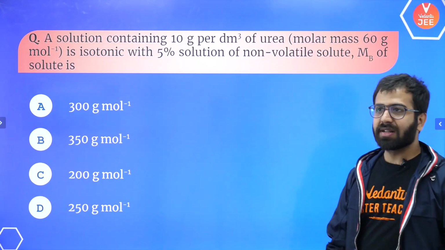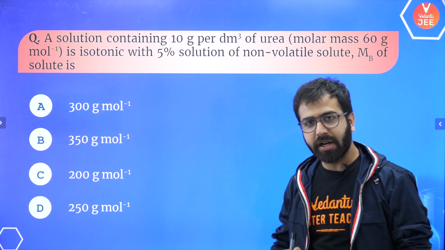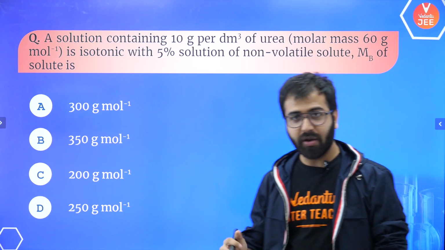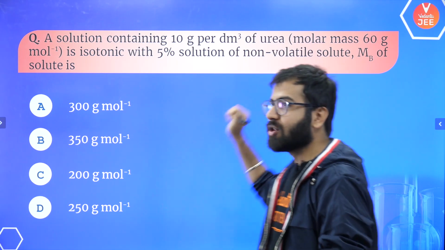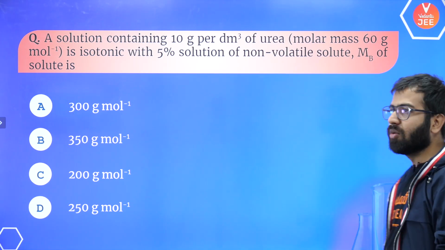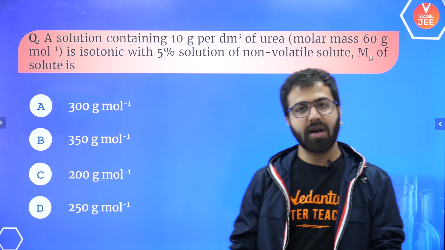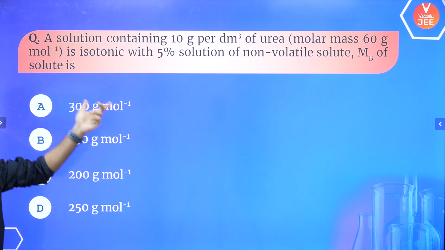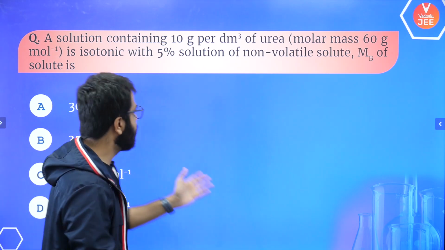So guys, now let's get to the next question. The solution containing 10 grams per decimeter cube, okay? What is decimeter cube in liters? You have to tell me in the chat. So 10 grams per decimeter cube of urea is there, and the urea's molecular mass is also given to you as 60 grams, right? It is isotonic. So what does isotonic mean? They should have the same concentration, right?